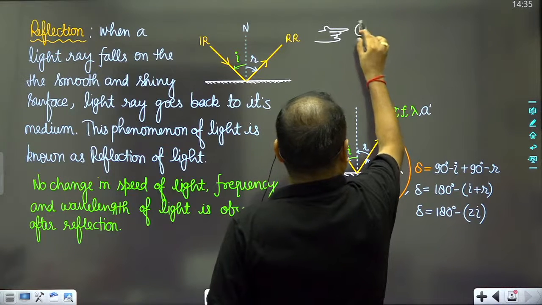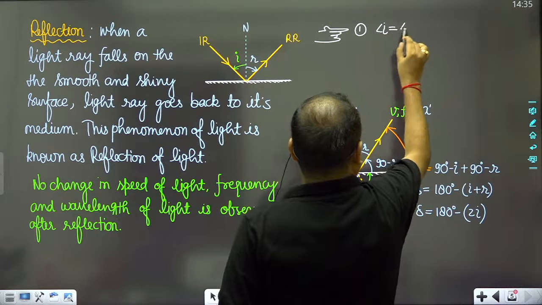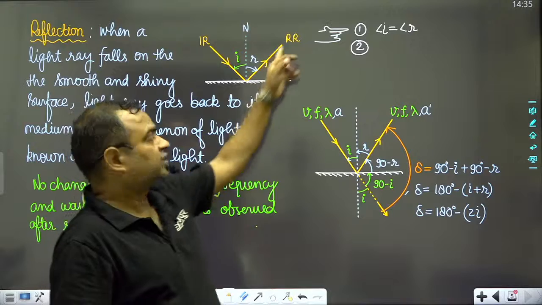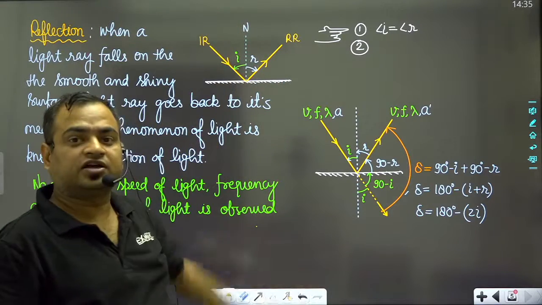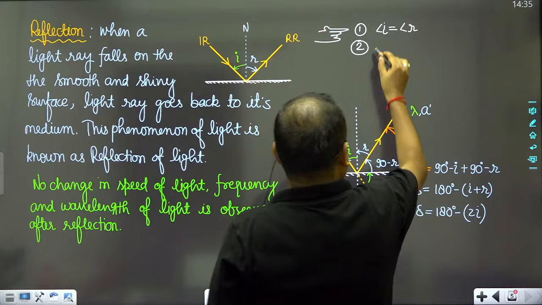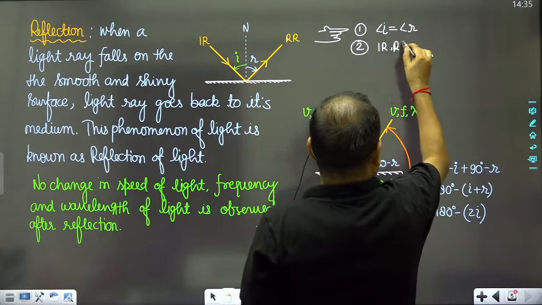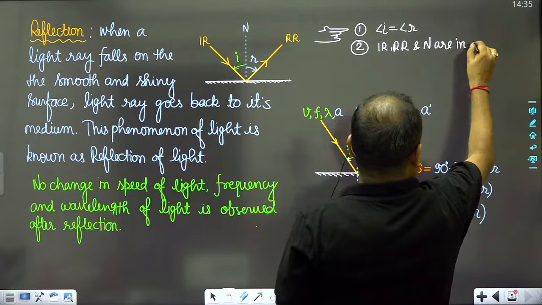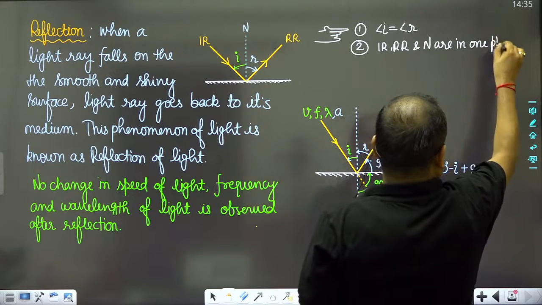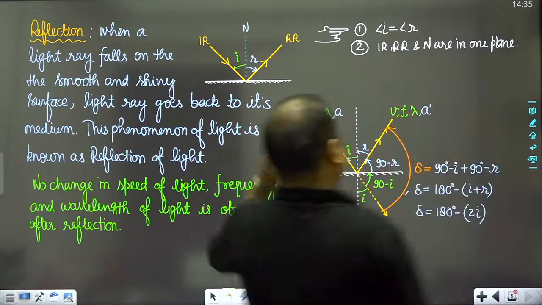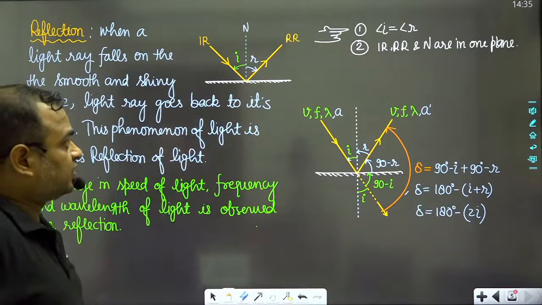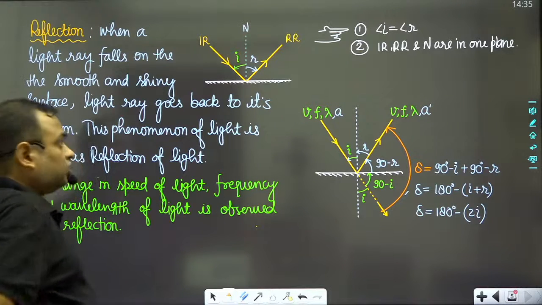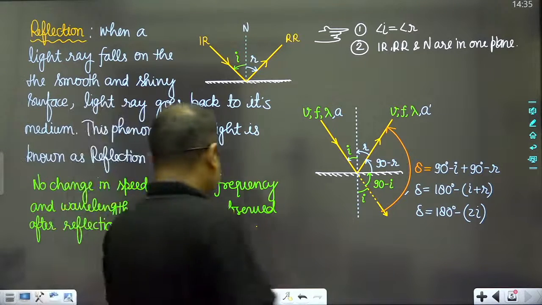Number one, the angle of reflection is equal to the angle of incidence. Number two, the incident ray, reflected ray and normal, all these three are in one plane. So they all are in one plane.